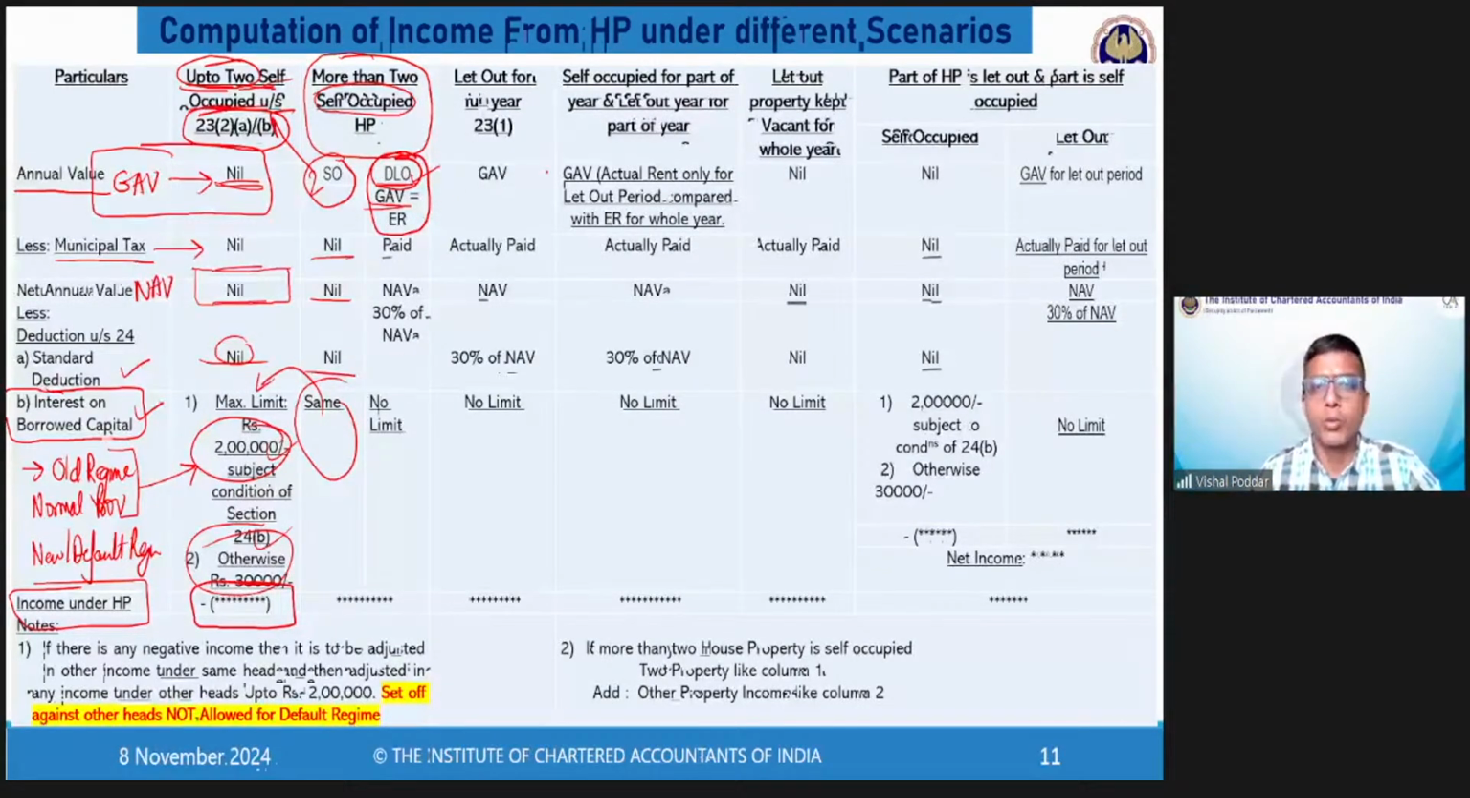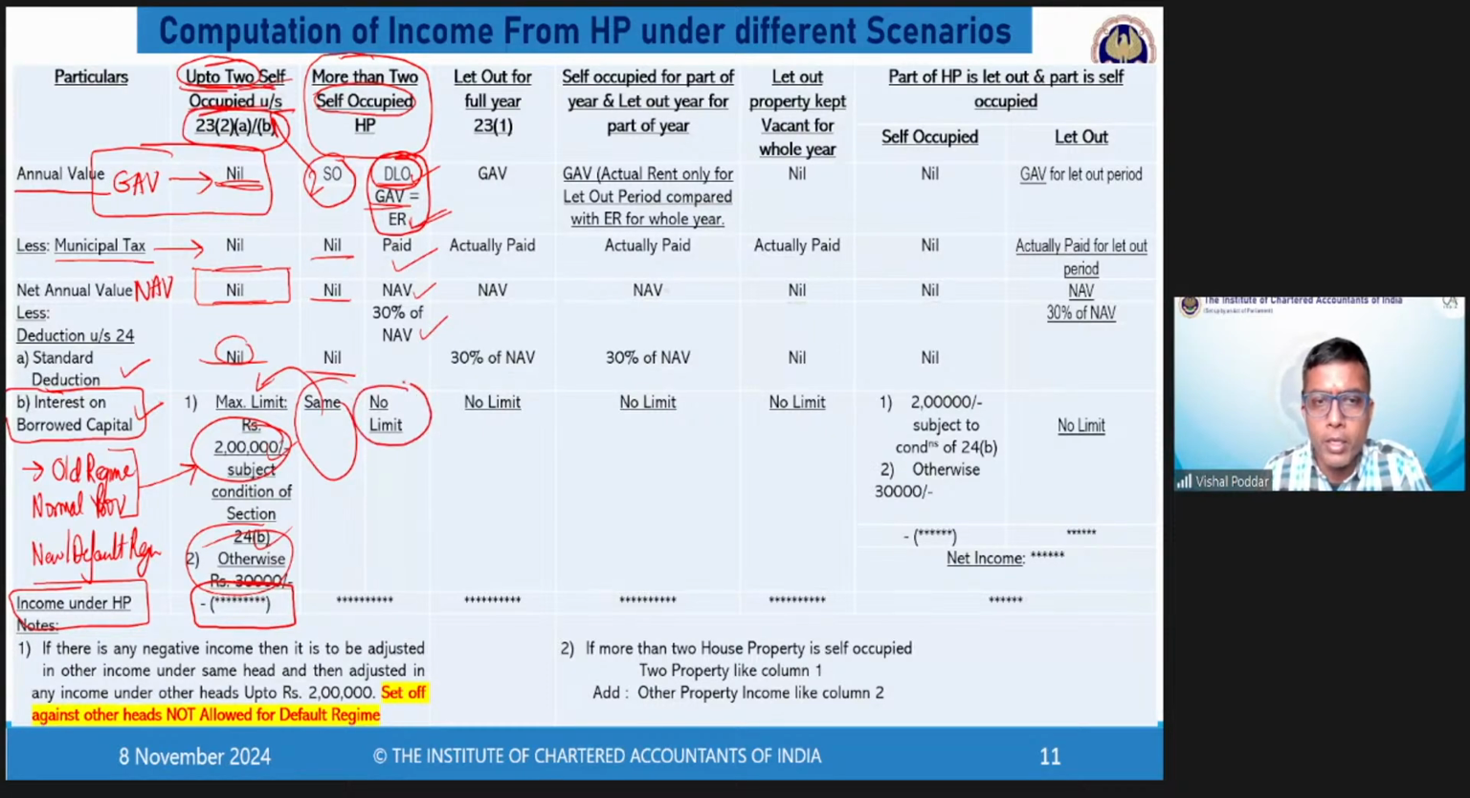Now, in this case, there is no AR because actually the property is not let out. So there is no actual rent, but you have expected rent. So your GAV is the ER figure. Because every property has expected rent, because municipal value, fair value, everything is there for every property, whether let out or self-occupied. So your GAV is the expected rent. From this, you deduct municipal tax, which is actually paid, as the condition is. You get NAV, you take 30% deduction of NAV.